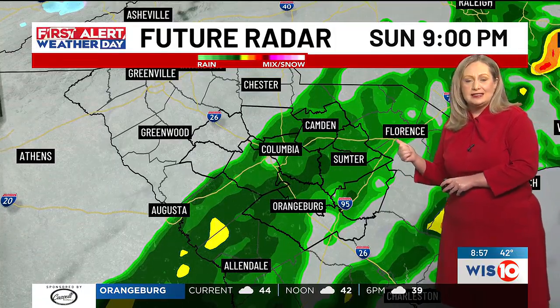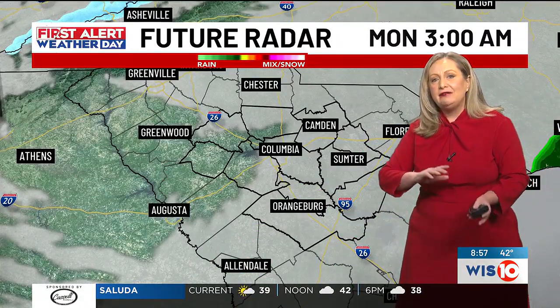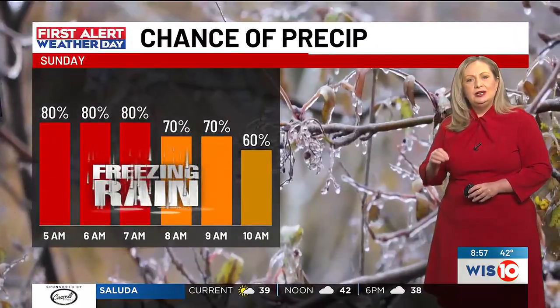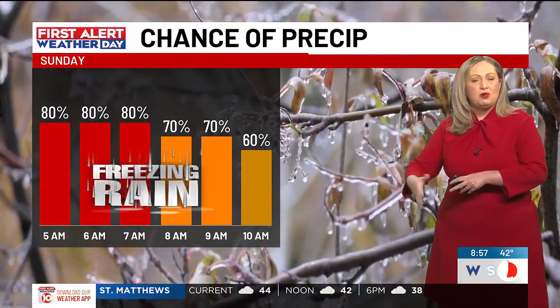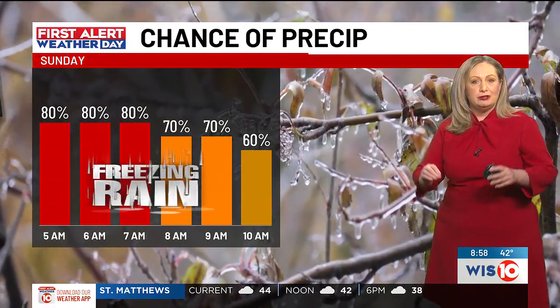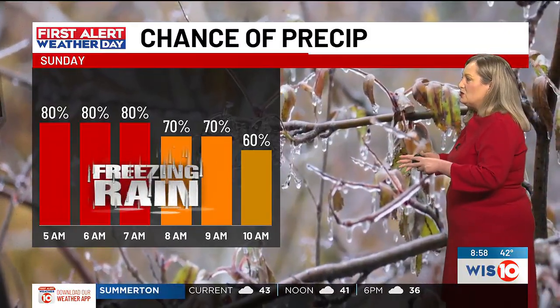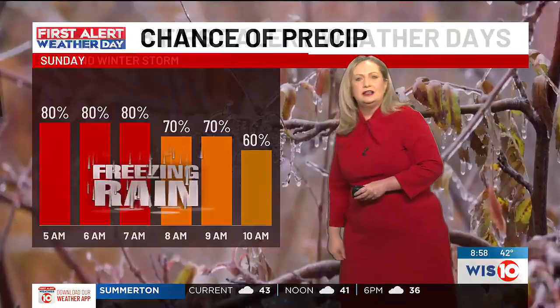So with that said, we're still going to have a lot of moisture left on surfaces even after precipitation is no longer falling. And so that is going to lead to concern for some patchy black ice to develop by Monday morning. So likely some icy spots due to the lingering moisture and some freezing temperatures for Sunday night into Monday morning. It looks as though the bulk of the freezing rain will be falling overnight into Sunday morning, and that's when we'll see those higher ice accumulations.